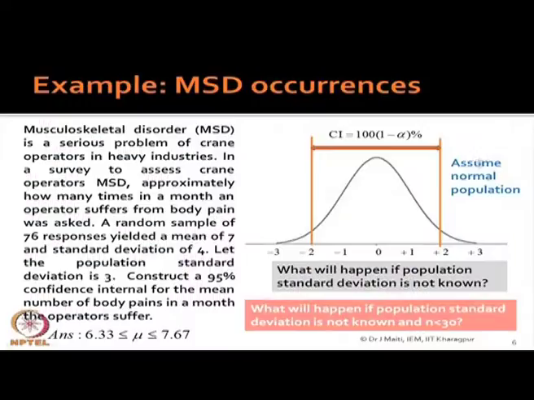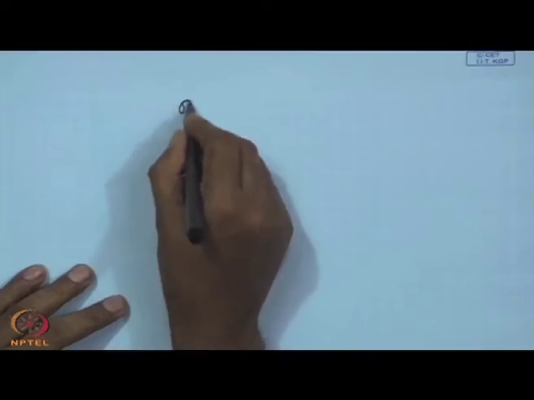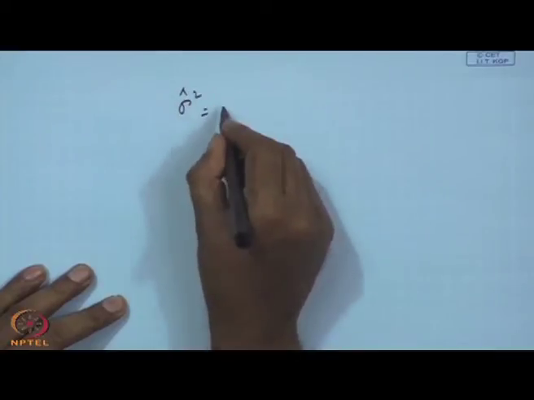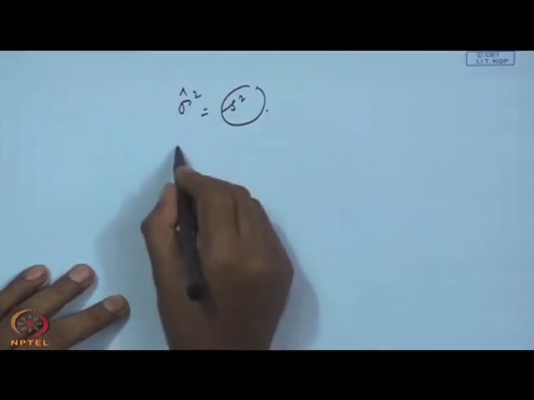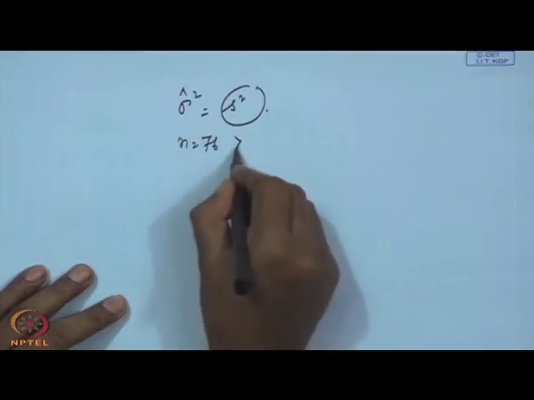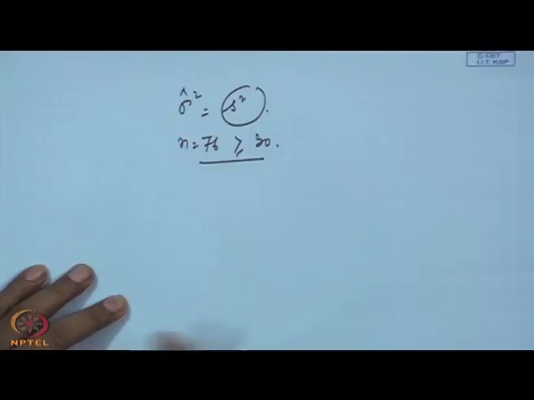Now, the next question here is, what will happen if population standard deviation is not known? You will use S, that sigma square will be S square, the sample estimate. So, you will be using S square. Now, here sample size is 76, it is a large sample because it is greater than 30. So, you can still use the Z distribution, but your change will be here.